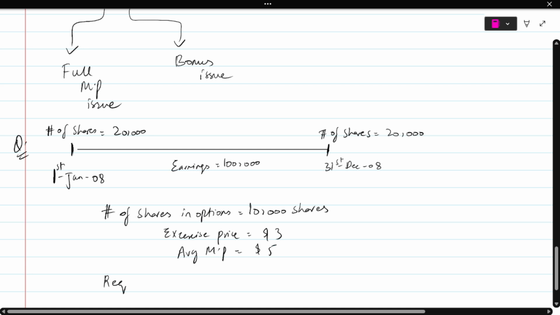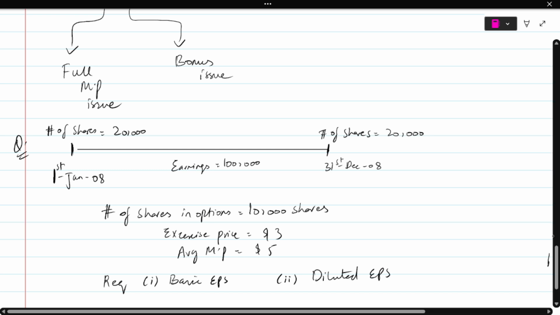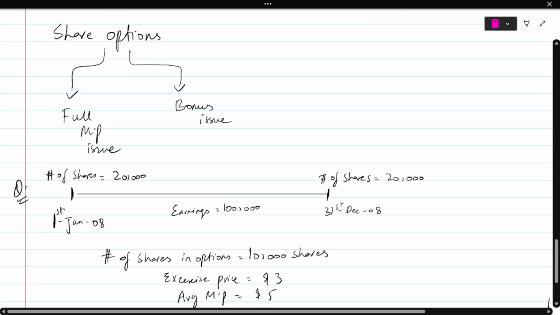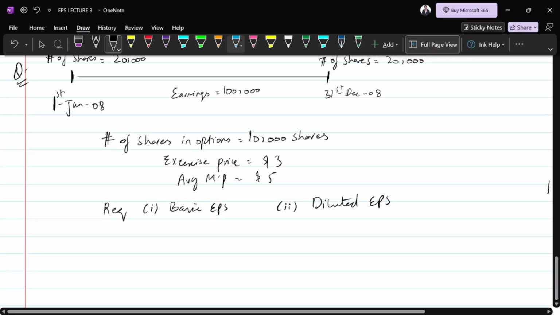What are we required to do? We are required to, number one, calculate the basic EPS. Okay. And number two, we are asked to calculate the diluted EPS. All right. So what we have to remember, that share option has both full market price issue element also and bonus issue element also. And from this question, this concept is going to be cleared even more. Okay.